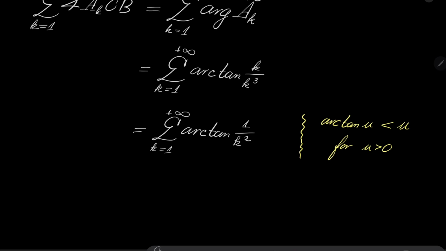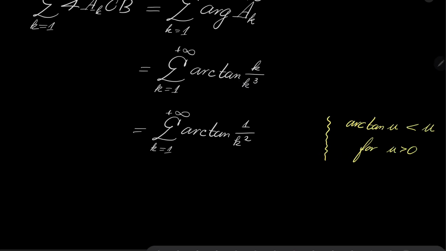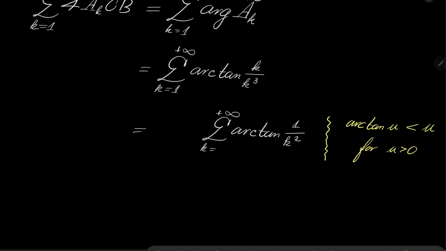Yes, but if I simply replace this series by the series of 1 over k squared, our result will be too big. This estimate is not accurate enough. And I wish to do the following. I wish to change this series to go from k equals 2, and I wish to take the first term separately. First term separately.